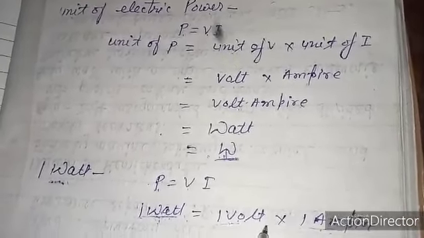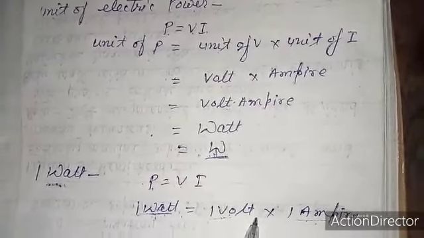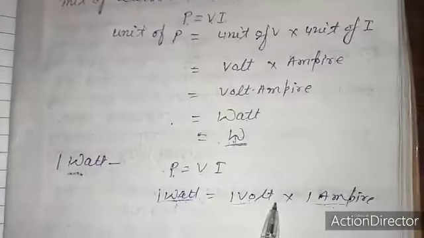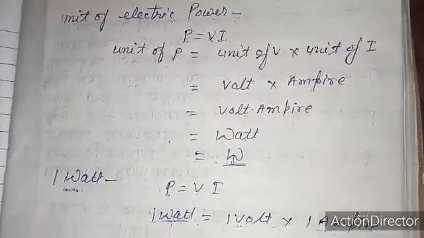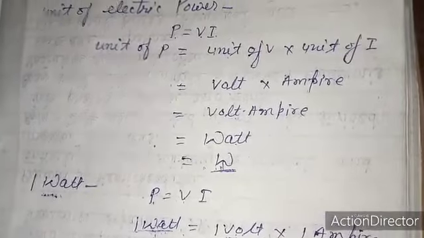1 watt is defined as: if it carries a current of 1 ampere when operated at a potential difference of 1 volt, it is known as 1 watt.